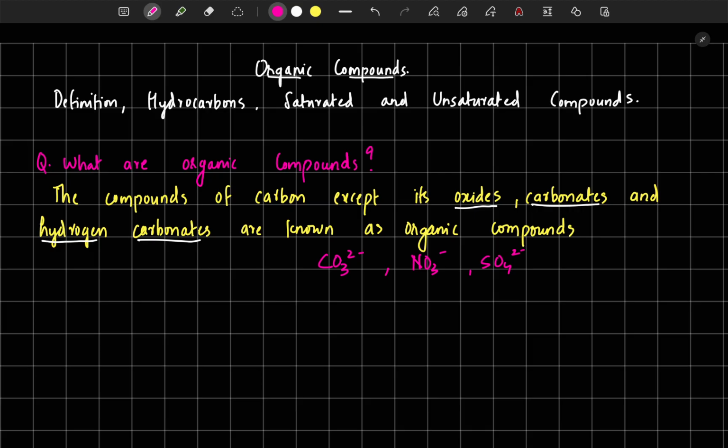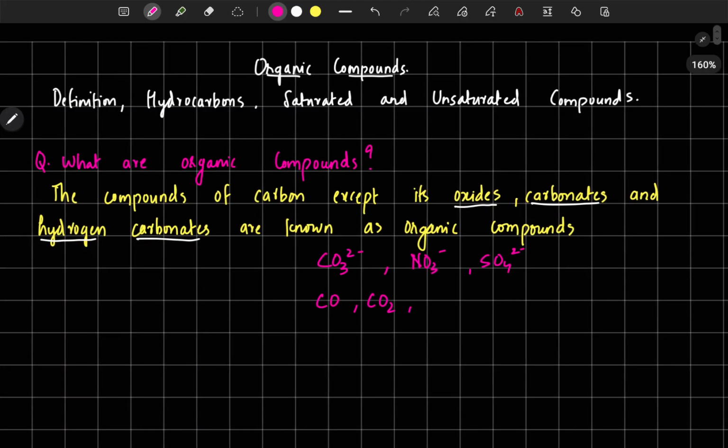Also, what are oxides? Oxides means carbon monoxide, carbon dioxide, etc. These are similar to some other oxides like NO2, SO2, etc. This also we will study in inorganic chemistry. Hydrogen carbonate means the HCO3 minus ion, or bicarbonate ion as we say.